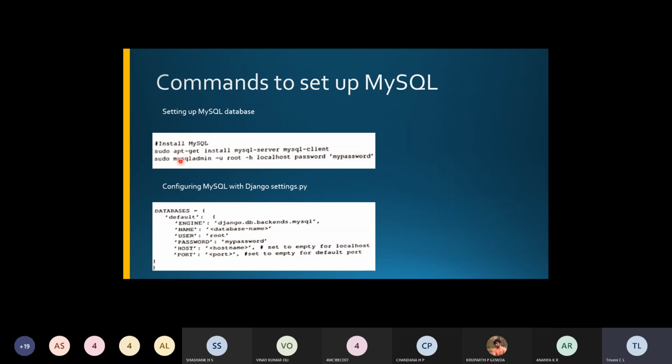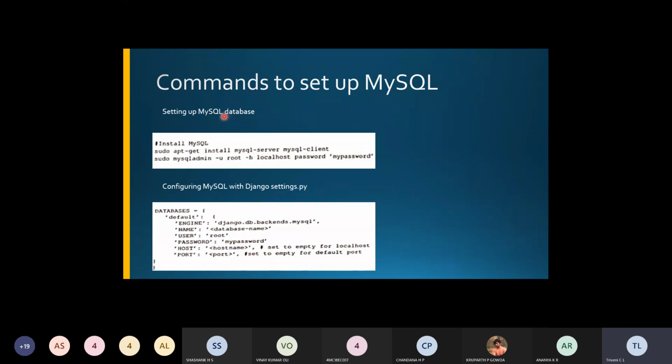In Ubuntu, you will be using these two sudo commands. You will get this application with sudo apt-get install mysql-server and mysql-client. So you will be installing this MySQL server and client. These are the commands used, and you will be routing to your localhost where the password is taken as my password. So these are the installation steps used to set up the MySQL database.